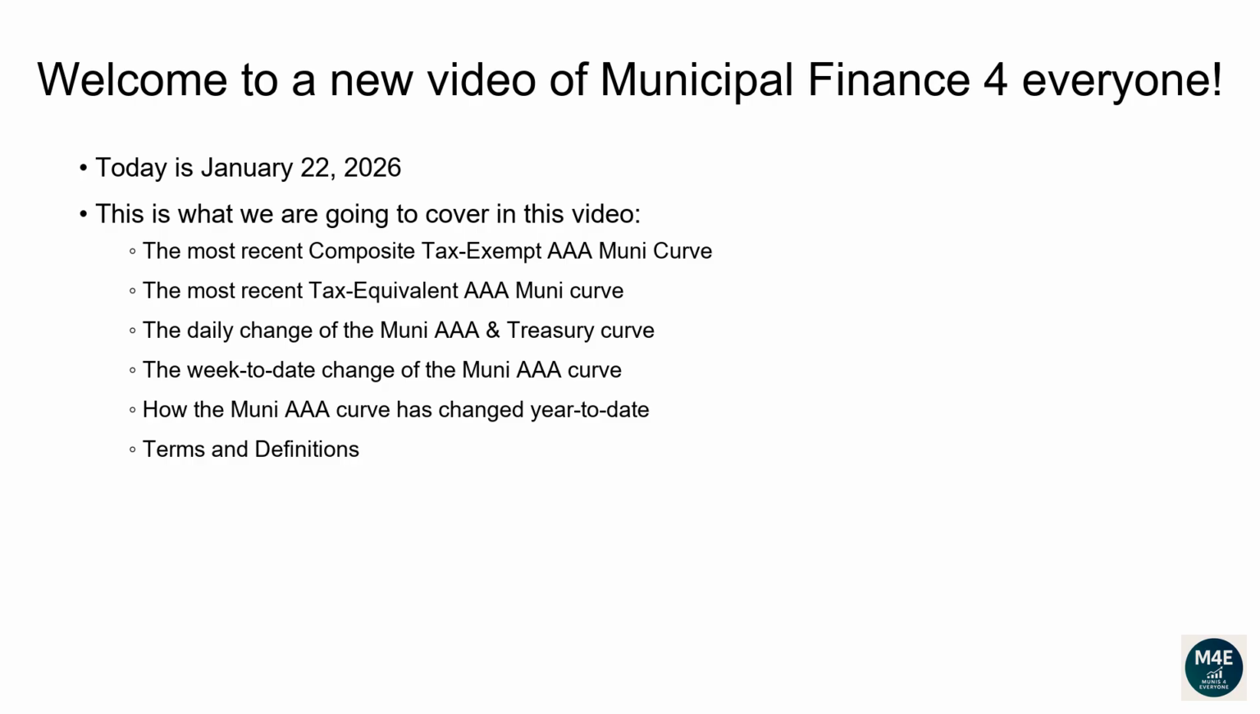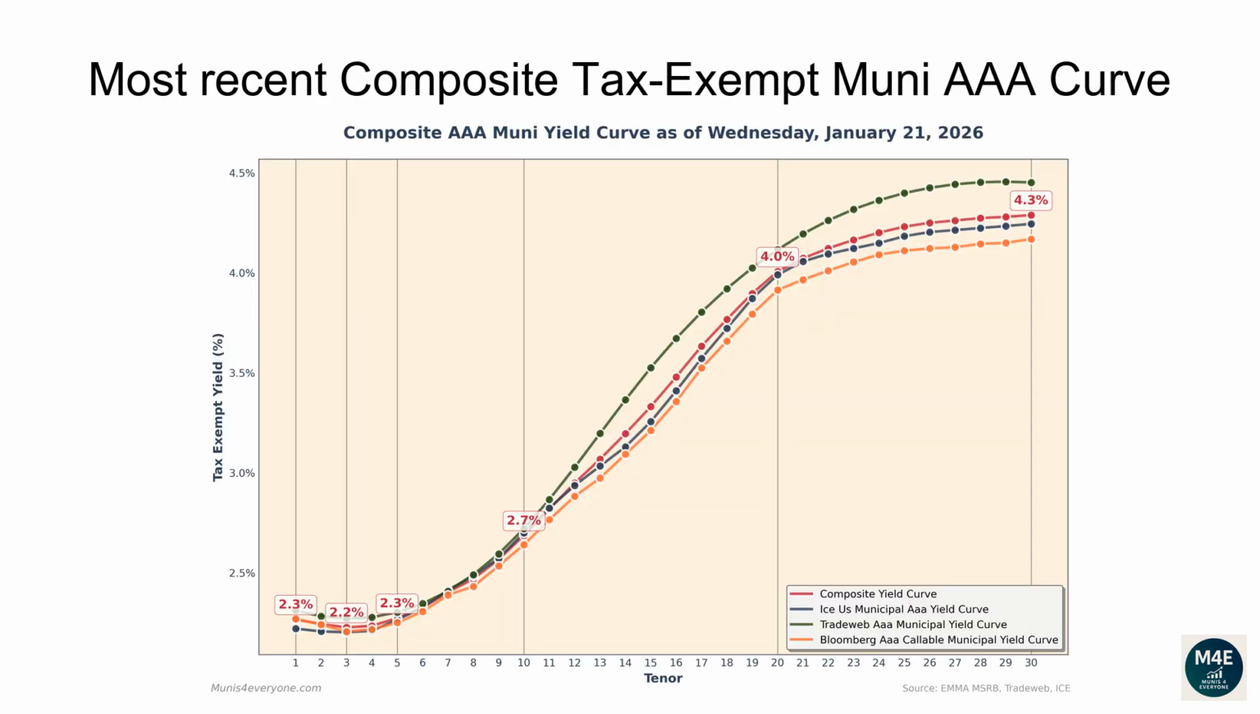Terms and definitions. Let's go over the most recent composite tax-exempt Muni AAA curve. The following composite tax-exempt yield curve is based off the most recent ICE, TradeWeb, Bloomberg yield curves that are available on the MSRB website, plus some proprietary extra adjustments, as of January 21, 2026.